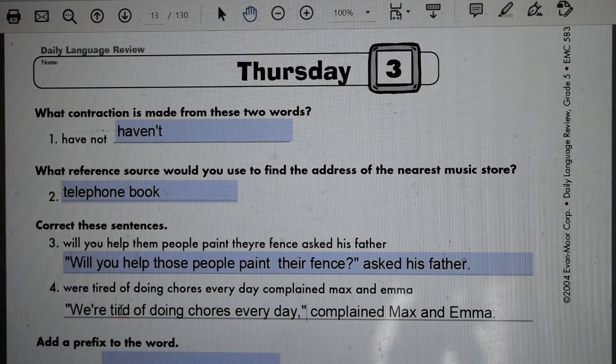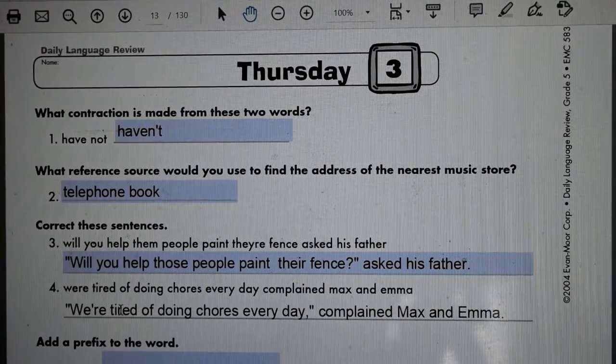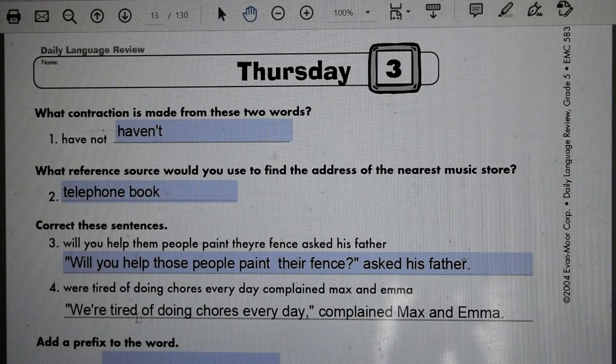We're tired, I spelled this wrong. "We're tired of doing chores every day," complained Max and Emma. So this "were" needs to be a contraction. We need a comma here because there's no question mark, there's no exclamation point. It offsets the sentence and tells us who's saying this. We need to capitalize Max, we need to capitalize Emma, and put a period there.